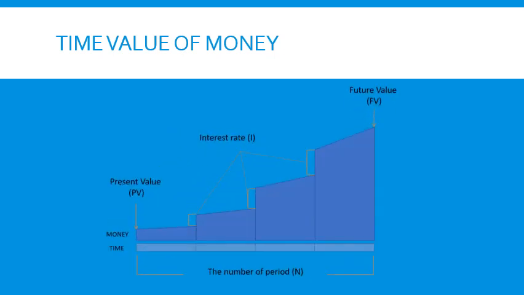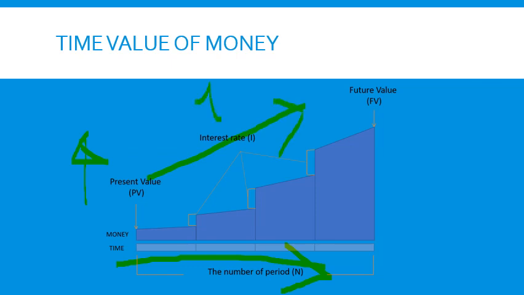Let us continue our discussion. This is depicted in the form of a picture. See, this is number of periods. If I plot time on the x-axis and value on the y-axis, as the time increases, value increases. Value is increasing because of interest i. Even though the purchasing power is decreasing, as i is increasing, I can hope that the purchasing power of that money remains the same even after some time. That is the concept of time value of money.